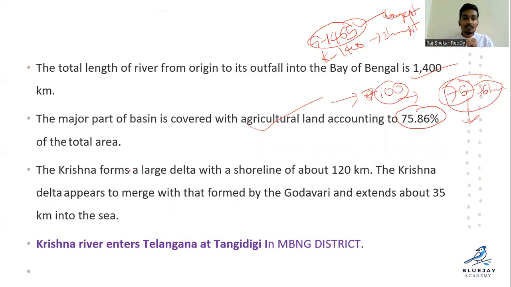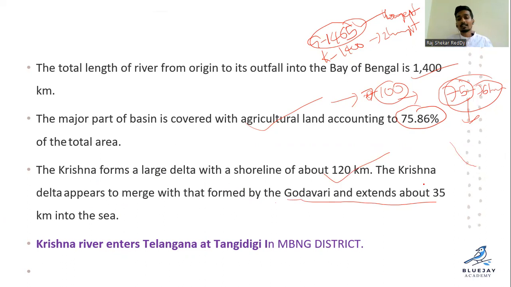Krishna forms a large delta with a shoreline of about 120 kilometers. Shoreline means the delta valley formed when the river and tributaries merge. The delta appears to merge with that formed by the Godavari and extends to 35 kilometers into the sea.